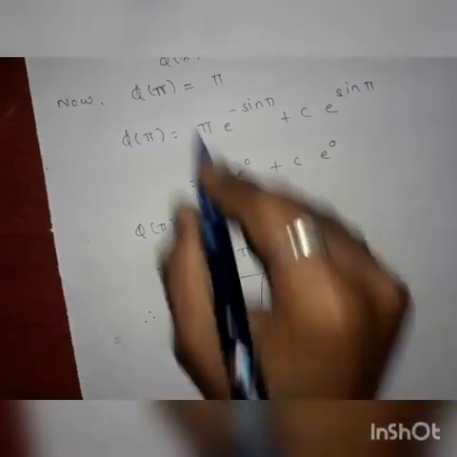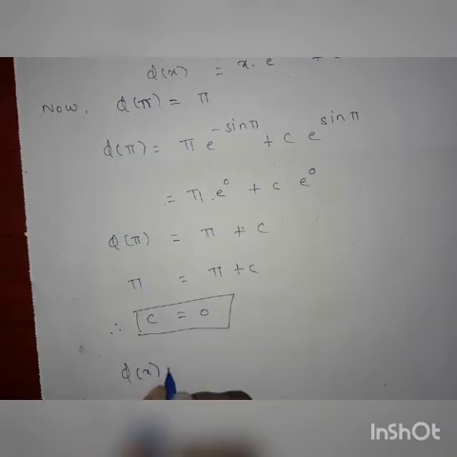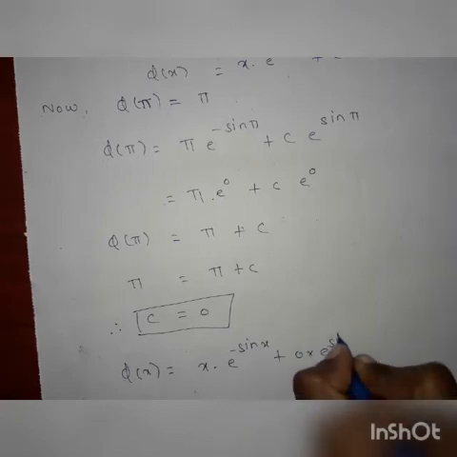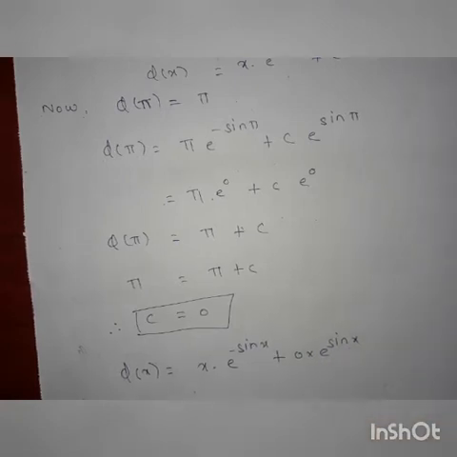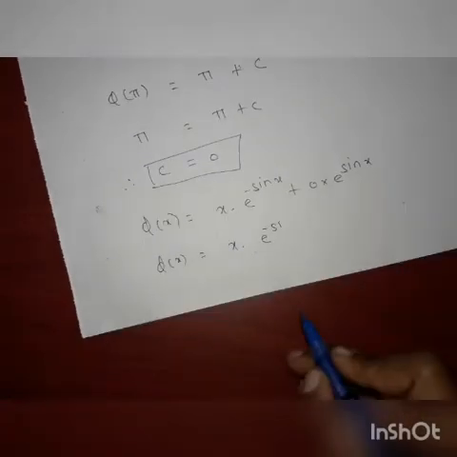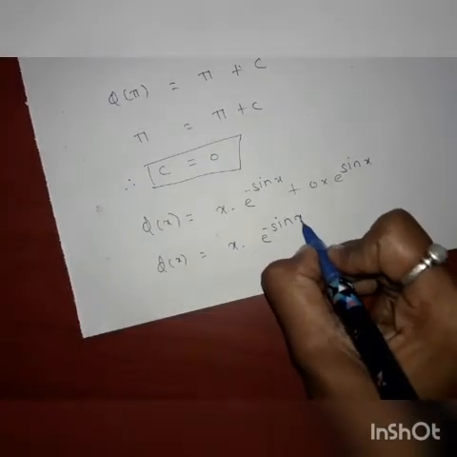Then put this value in this equation, so we get phi of x is equal to x e^(-sin x) plus 0 into e^(sin x). Then phi of x is equal to x into e^(-sin x).